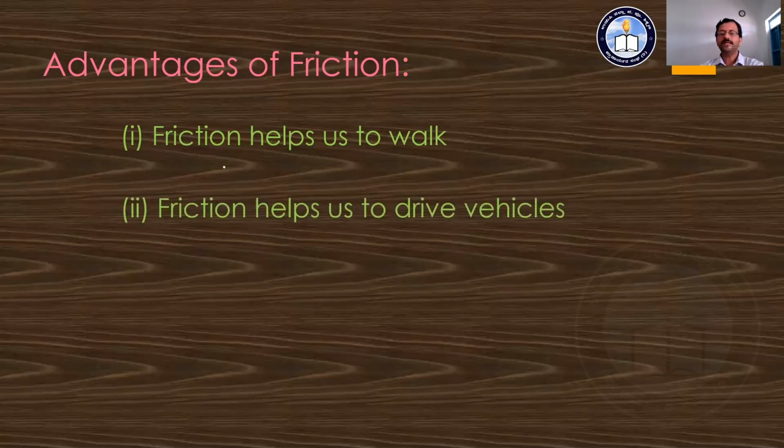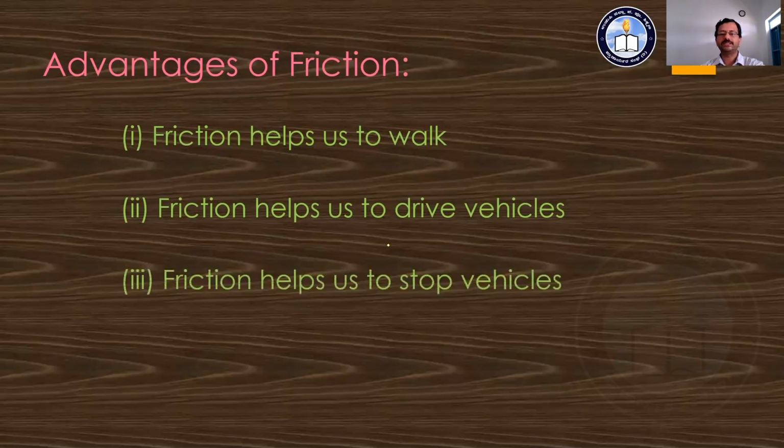The next one: friction helps us to drive vehicles. Friction helps us to drive vehicles. Another one: friction helps us to stop vehicles. To stop a vehicle, if the tires are very smooth, then even if we apply the brake, the brake will not work, because the surface is not rough there, so the friction is going to be lesser. So it is difficult to stop that vehicle.